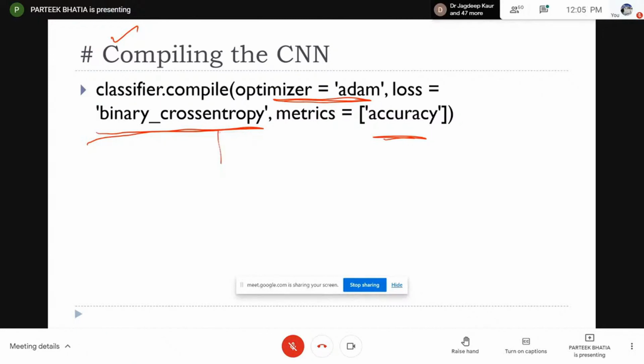Binary because it is a binary classifier, and we are considering accuracy as an important metric. So the model will compile using this Adam optimizer, which optimizes this loss function to achieve accuracy as the important metric. Until we achieve optimized accuracy, it will perform continuous forward and backward propagation, and once this compilation is over, your model will be ready.